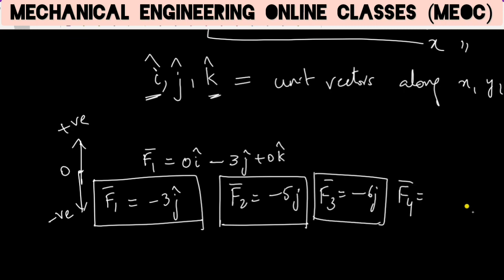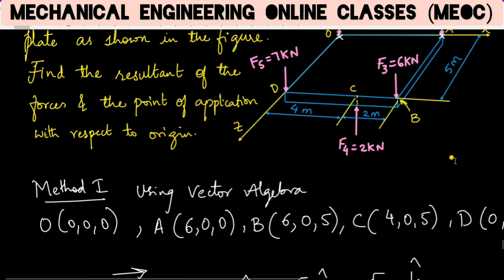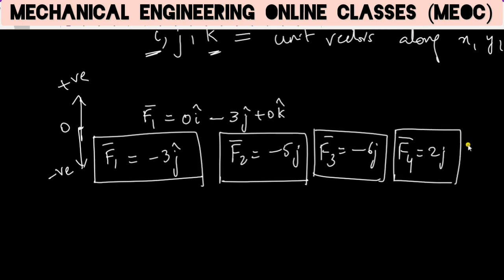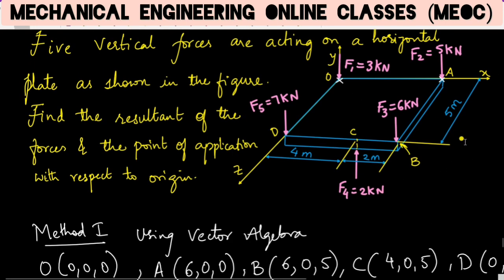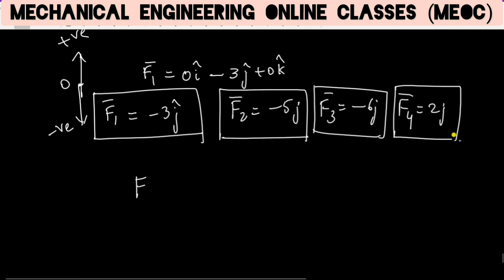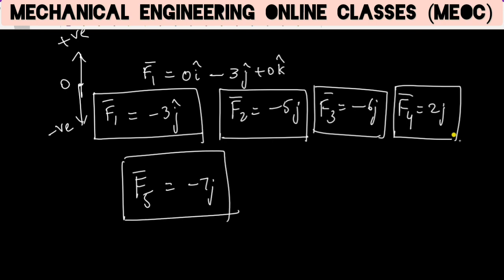F4 vector is a vertically upward force, so it is 2j, and F5 is a vertically downward force whose magnitude is 7 kilonewtons, so F5 is minus 7j. Now we have taken down all the forces in their vector form.